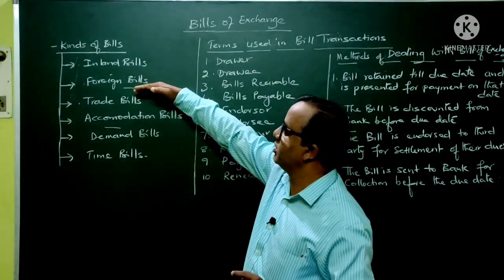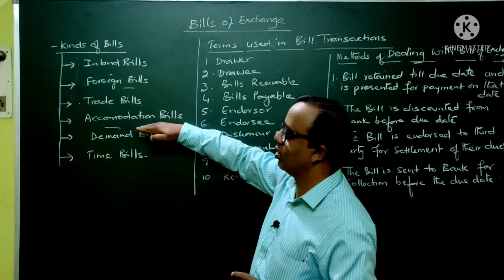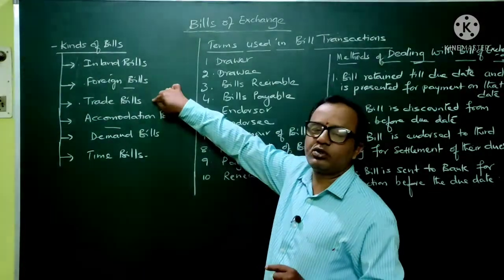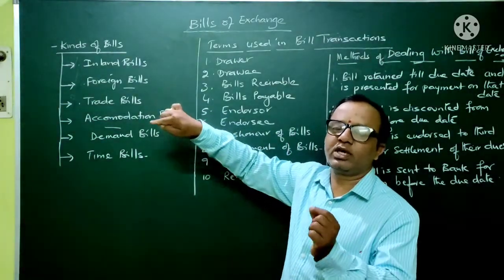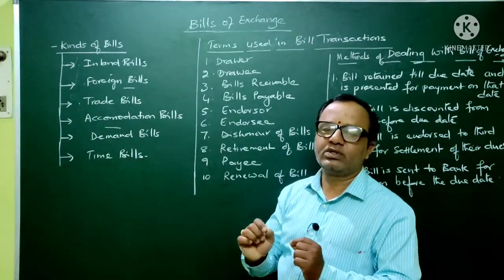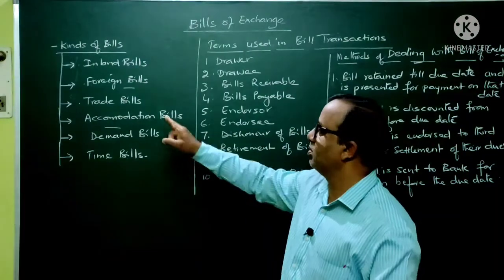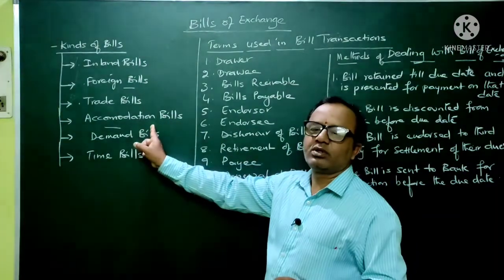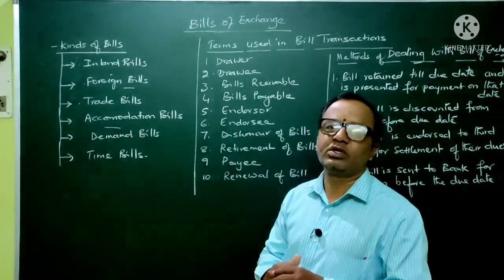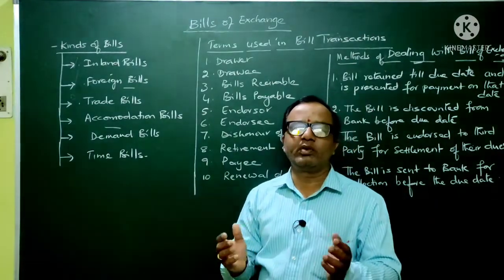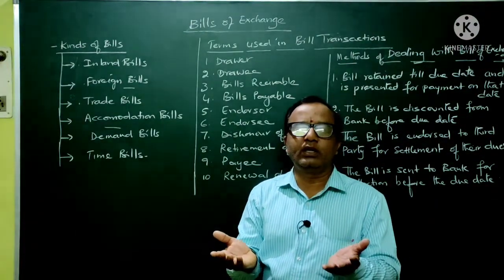Then the second way, bills may also be classified as trade bills and accommodation bills. Trade bills means bills drawn because of some trade transaction taking place between the parties. Then accommodation bills. What are accommodation bills? Accommodation bills are nothing but bills drawn between the parties in order to accommodate the money.